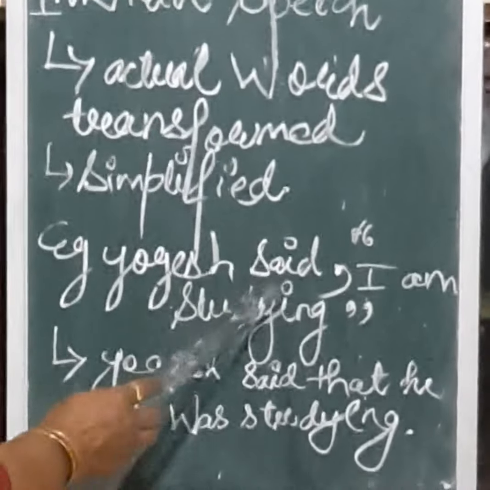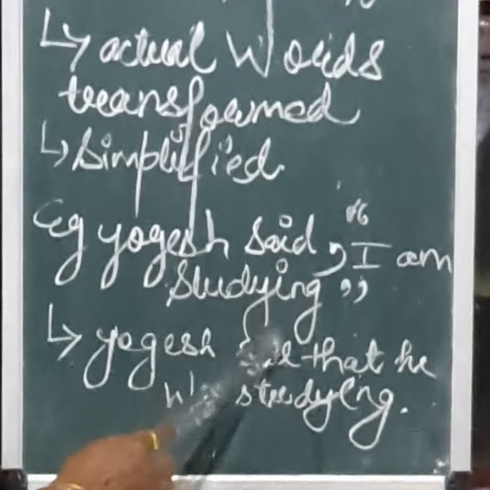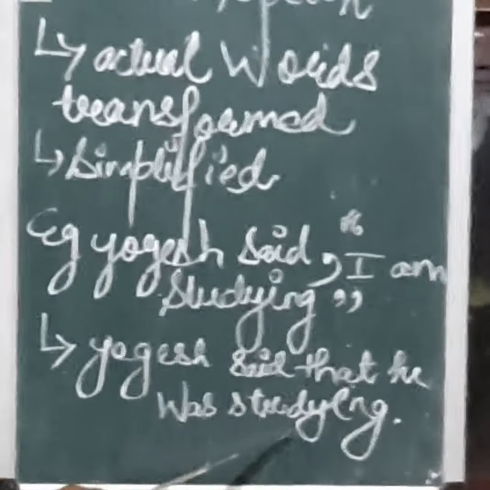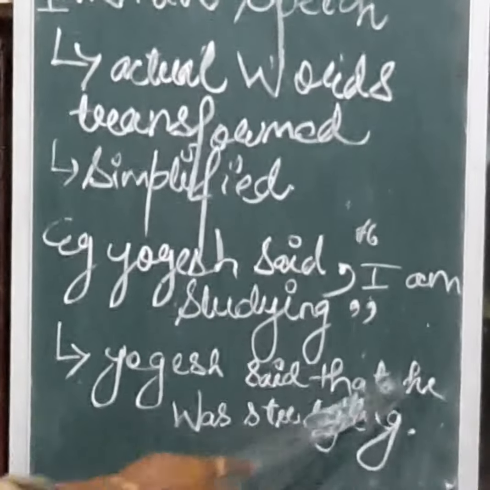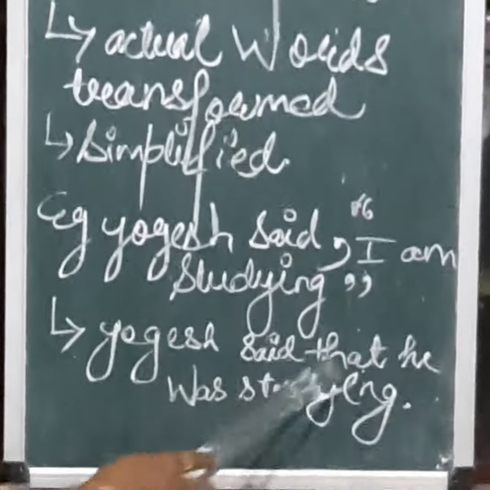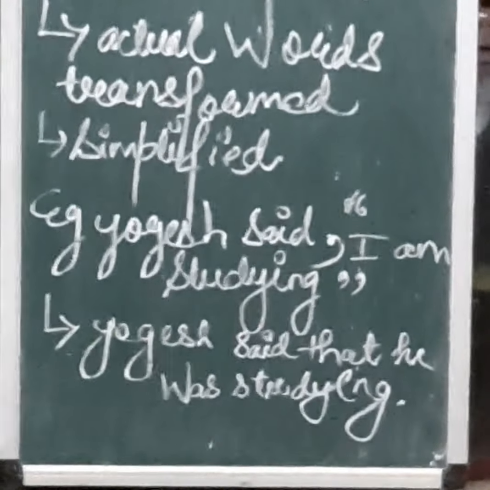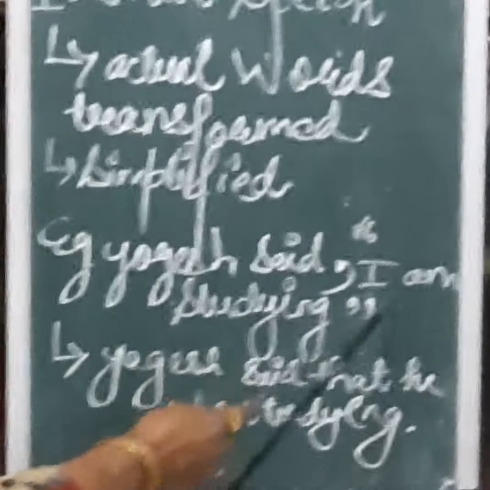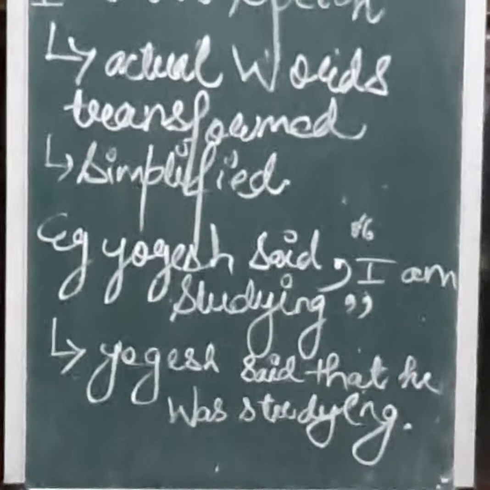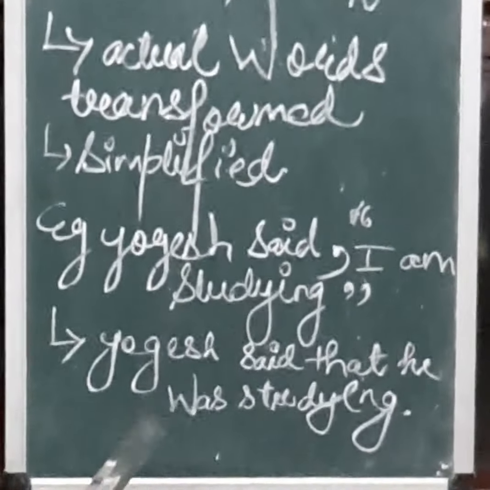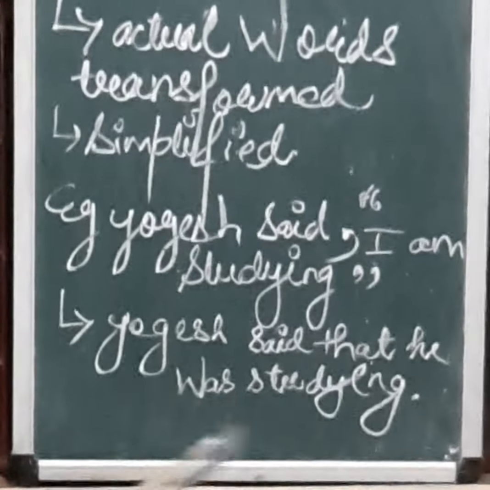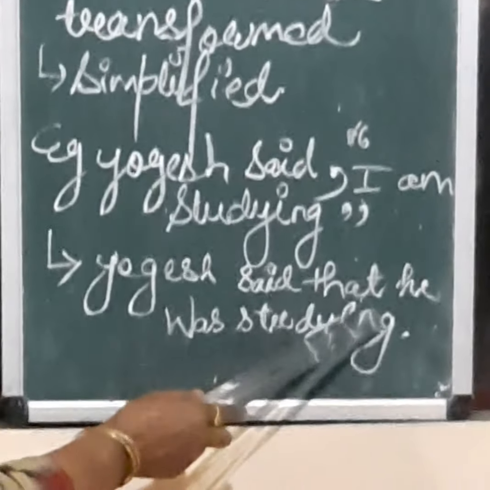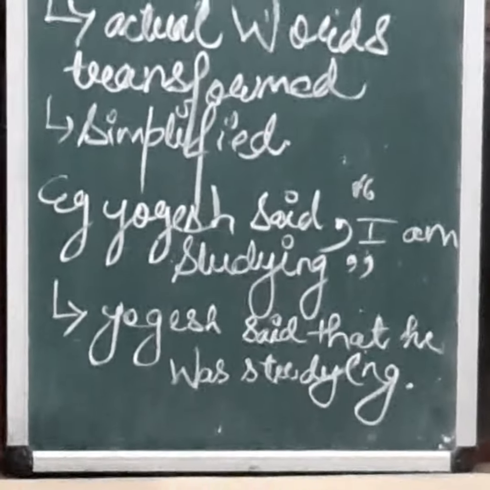Example, Yogesh said, "I am studying." This is the direct speech. Now we have to convert this sentence into indirect speech, and the sentence will be, Yogesh said that he was studying. What are the changes that we can identify here? First is the removal of the inverted commas. Second is the change of tense. You can see present has become past tense. And the third is the use of a conjunction, that is, 'that'. This word is known as a conjunction, which is joining the two sentences together.